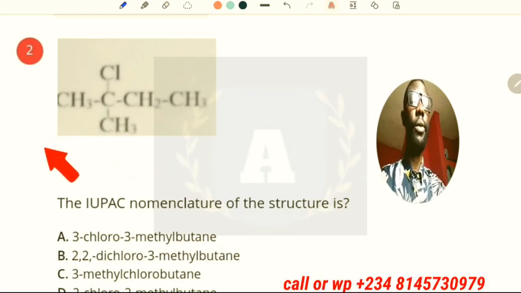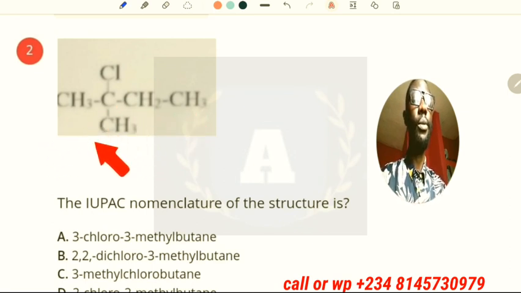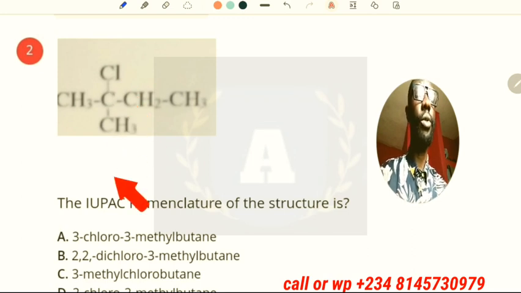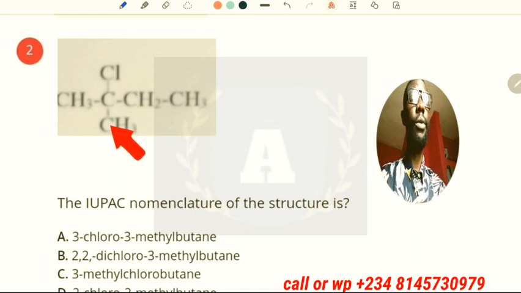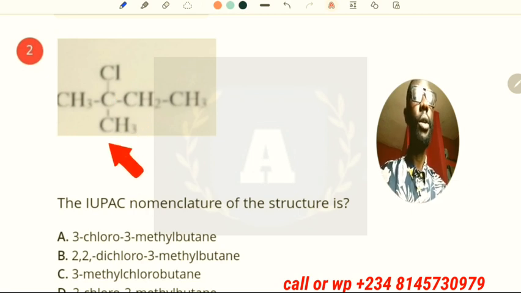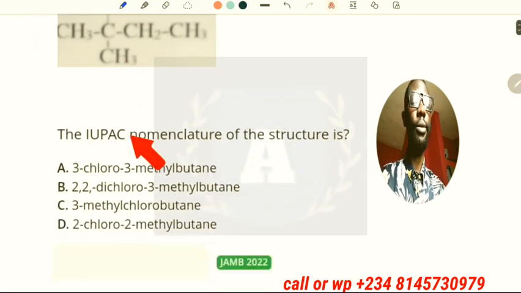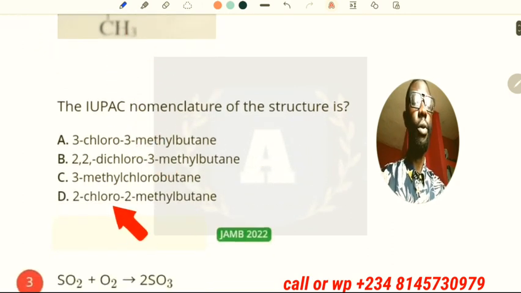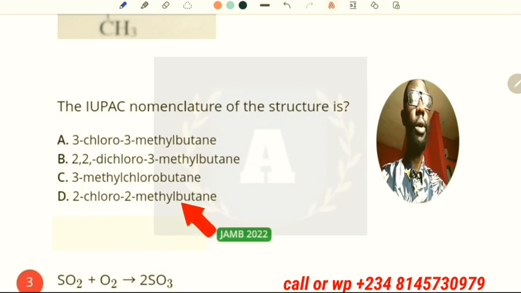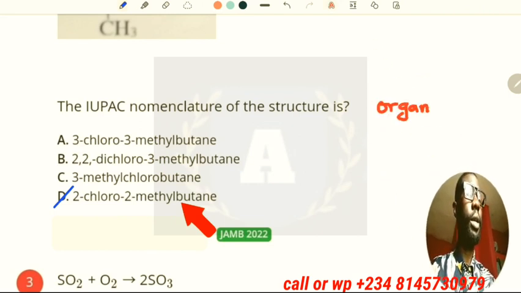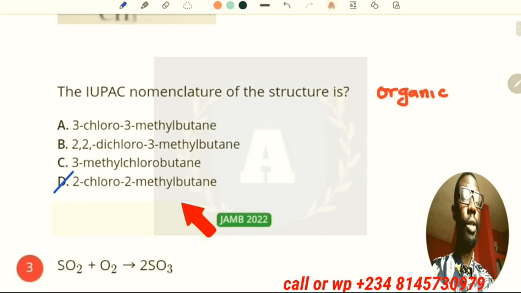So when we take numbering from here, 1, 2, 3, 4, on this carbon 2, we have a substituent, which is a methyl group. We also have a substituent, which is a chloro group. So methyl group and chloro group are substituents. Because C will come before M in alphabetical order, you have to name this by saying 2-chloro, 2-methyl butane. So 2-chloro, 2-methyl butane is the answer to that. That question is an organic chemistry question.